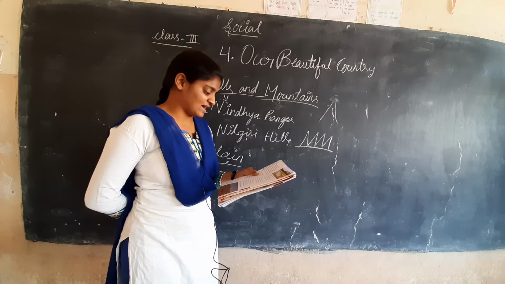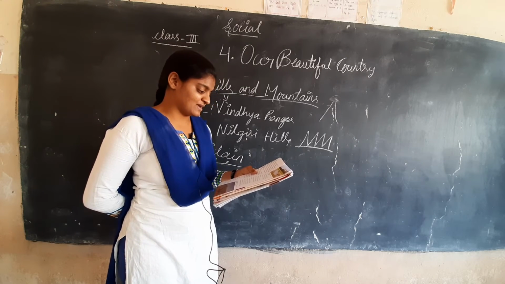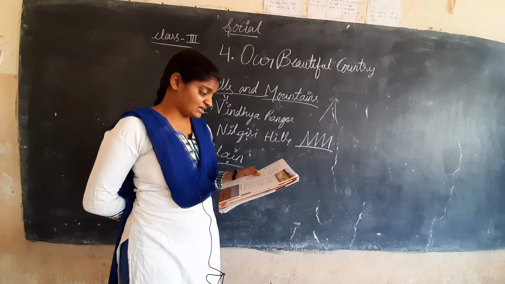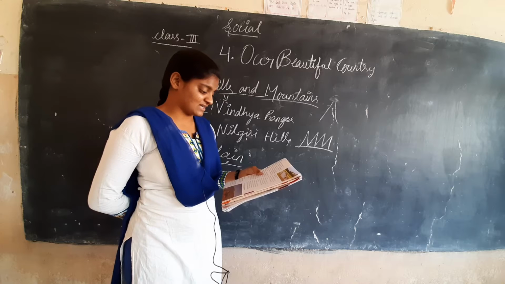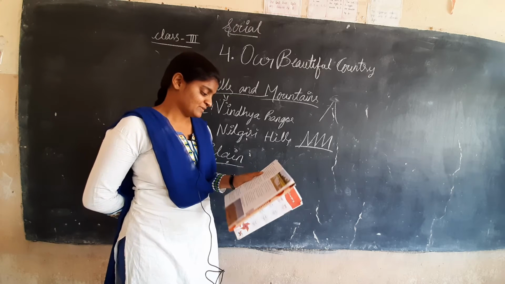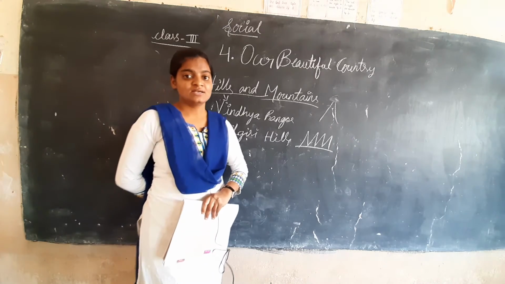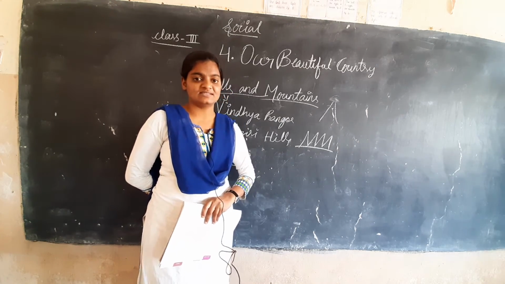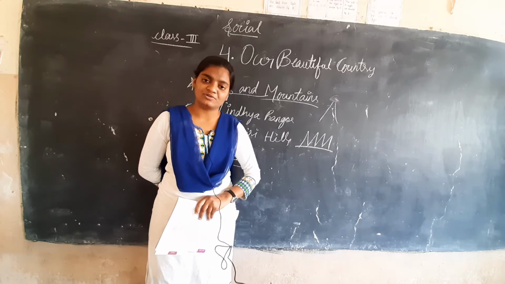To the south of the Himalayas lie the Great Plains of India. In the plains, summers are hot and the winters are cold. Rivers such as Ganga and Yamuna flow through these plains. Children, I already said that in the Himalayas the climatic condition is level. It is equal throughout the year.